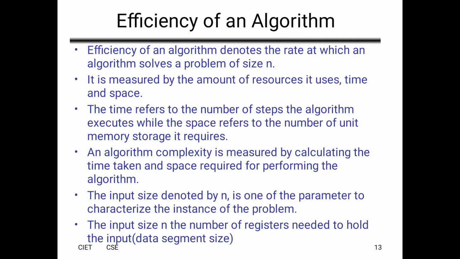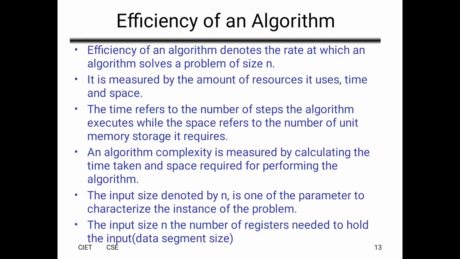Efficiency of an algorithm denotes the rate at which an algorithm solves a problem of size n, and is measured by the amount of resources it uses, the time and space. The amount of time used to execute the problem is called time complexity. And space: the amount of memory used for the execution of an algorithm is called space complexity.